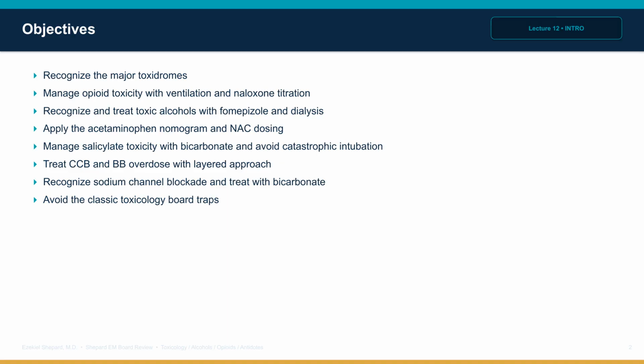The objectives are these. First, recognize the major toxidromes. Second, manage opioid toxicity with ventilation and naloxone titration. Third, recognize and treat toxic alcohols with fomepizole and dialysis. Fourth, apply the Tylenol nomogram and NAC. Fifth, manage salicylate toxicity with bicarbonate and avoid catastrophic intubation.